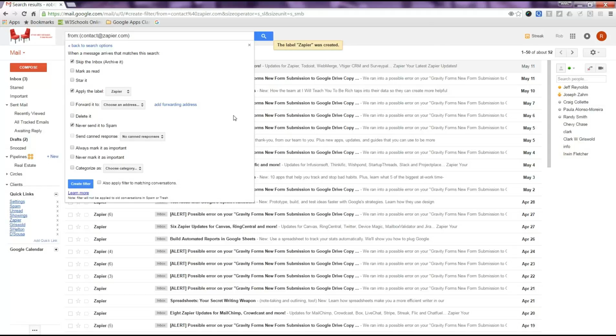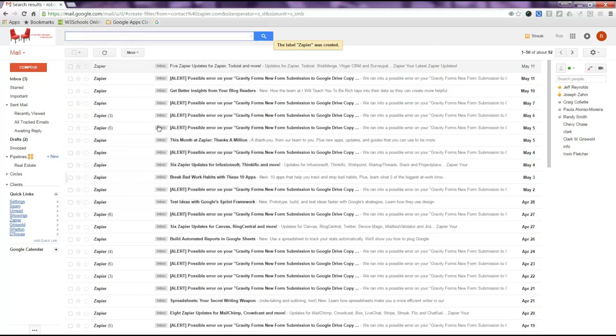So anytime an email comes in with those rules, Gmail's going to skip my inbox and it's going to put a label on it. So I can even say, I think I can mark it red, right? Mark it as red, and then I can say apply this filter, right? So also apply filter to matching conversations. So I check this box right there, and I hit create filter.